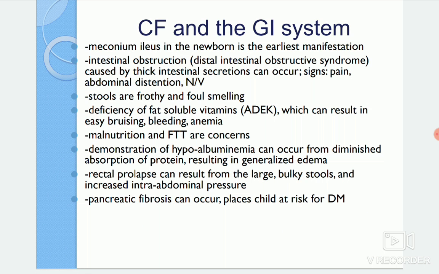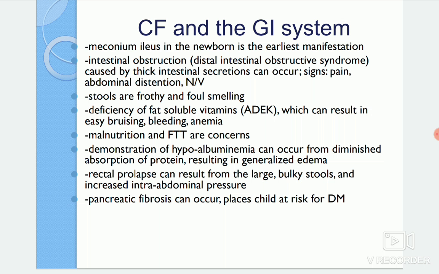So the deficiency of the fat soluble vitamins will be there, like A, D, E and K deficiency will be more, which can also result in easy bruising, bleeding and anemia, and malnutrition also. With the FTT values also, when you have concerns, you can take a dose test to analyze those conditions.